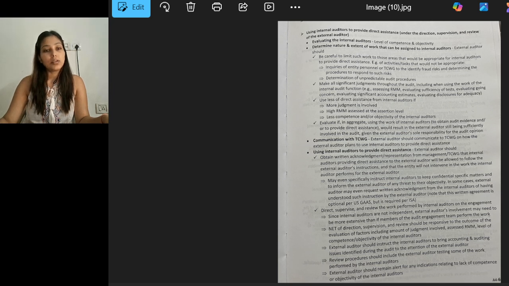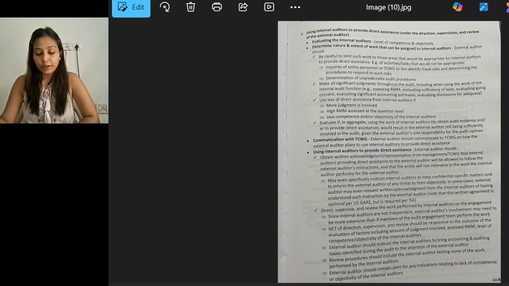In the end, the external auditor will themselves be accountable for their opinion on the financial statements, and they can't say that because this was performed by the internal auditor, we have relied on this. It's the responsibility of the external auditor to take accountability, to understand the nature of the work and the level of competence of the internal auditors while using and relying on their work.